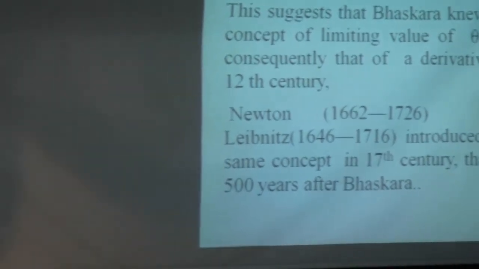This suggests that Bhaskara knew the concept of limiting value of theta and consequently that of a derivative in the 12th century. Newton, 1662 to 1726, and Leibniz introduced the same concept in the 17th century, but that is 500 years after Bhaskara.